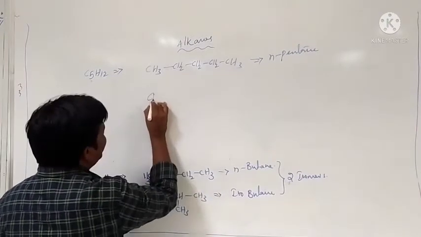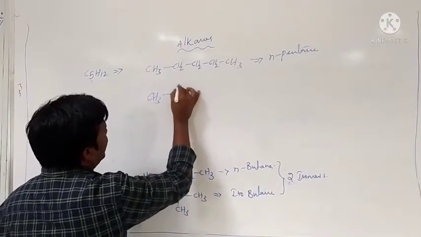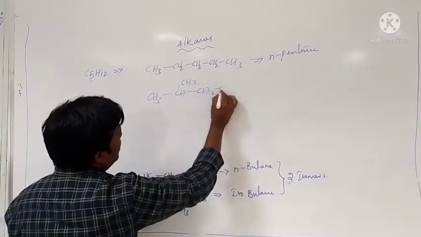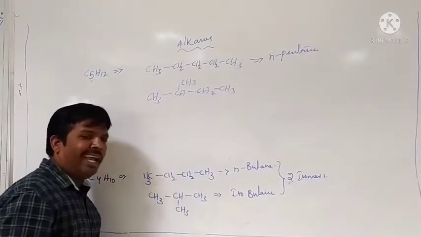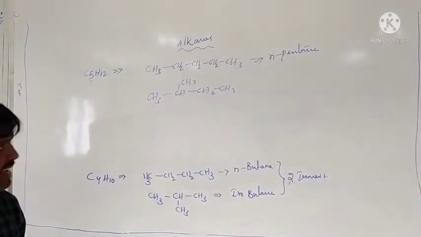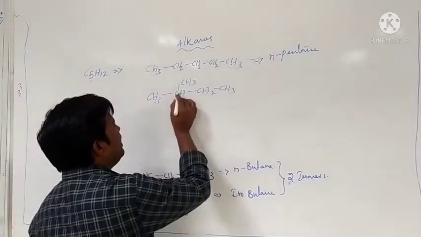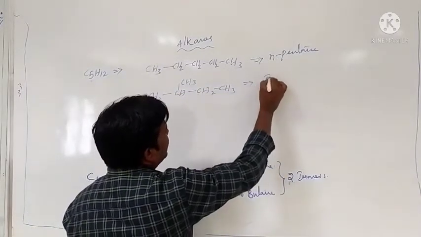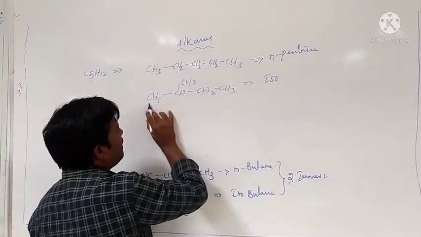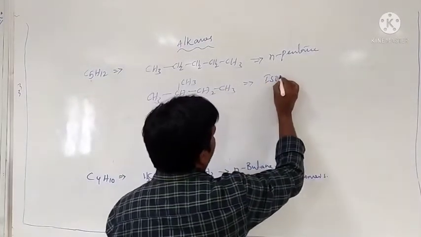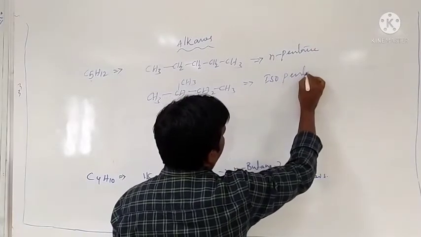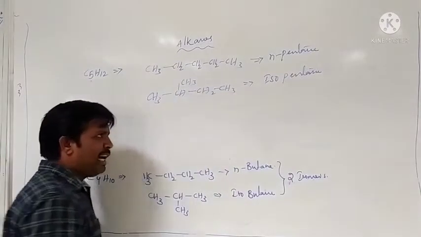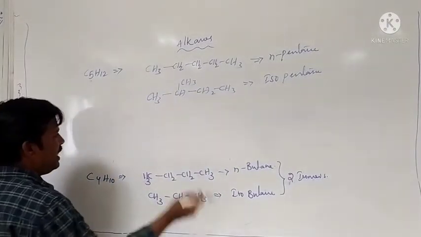When the structure is CH3, CH, with the second carbon having one side attached with a methyl group, and the remaining CH2, CH3, there is a carbon chain difference. The second carbon with one side attached with the methyl group is called iso. Total carbons: 1, 2, 3, 4, 5. That is isopentane.